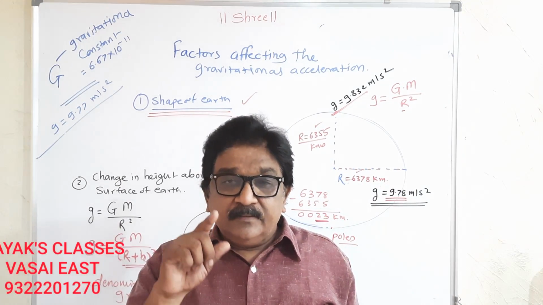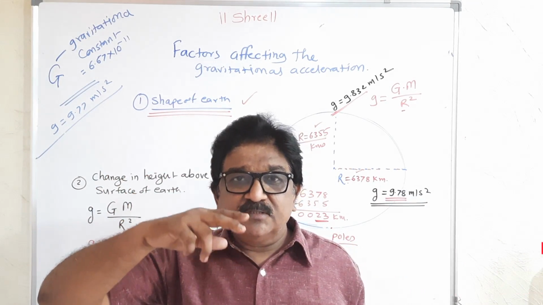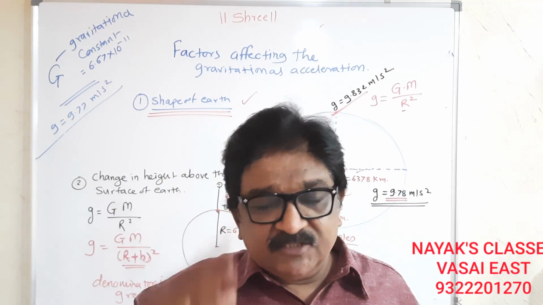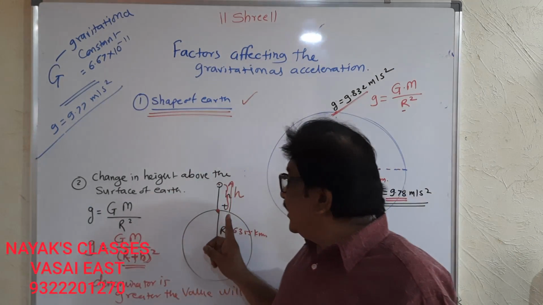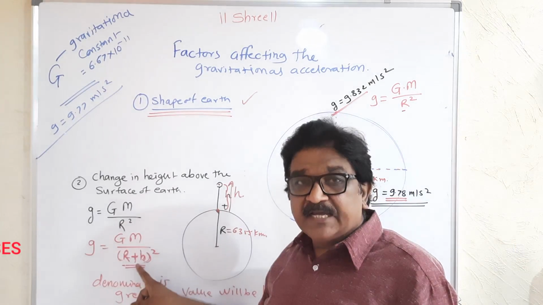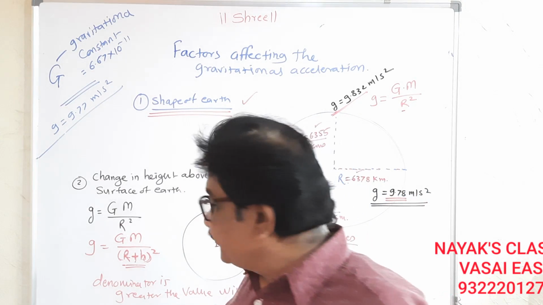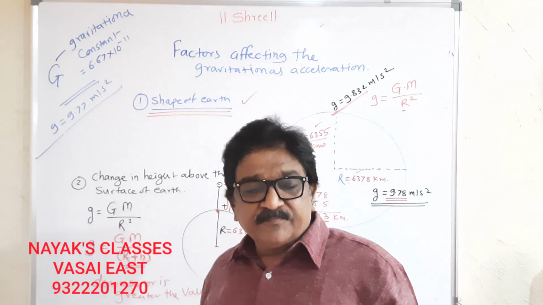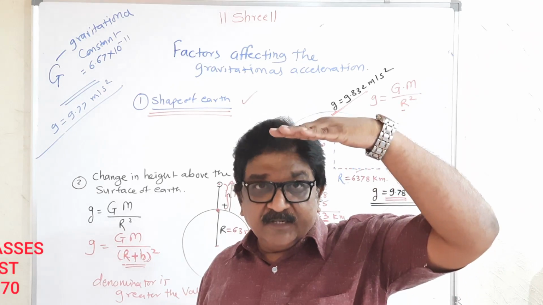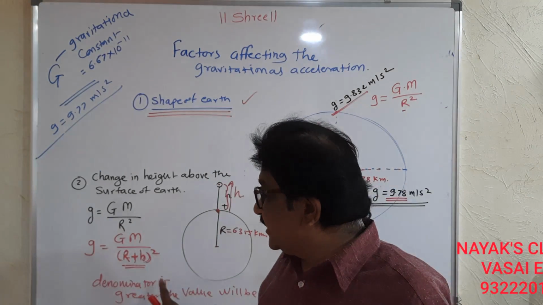Repeating, as you go above the surface of the earth, the value of acceleration due to gravity goes on decreasing, because we are adding height to the radius, so the ratio changes as the denominator changes.